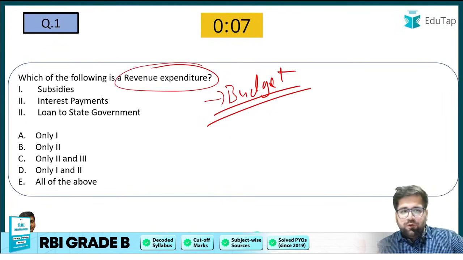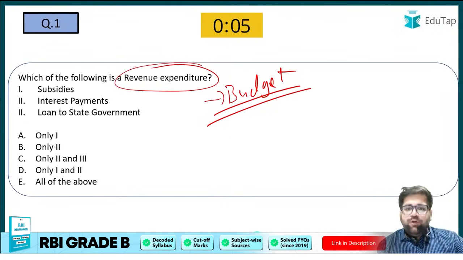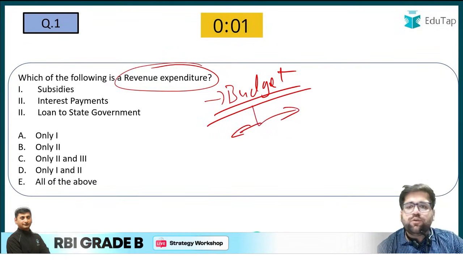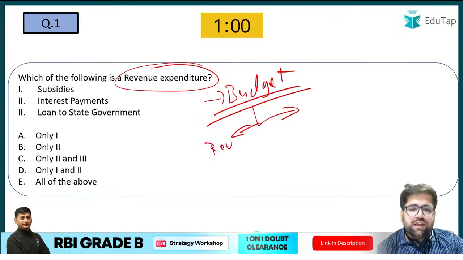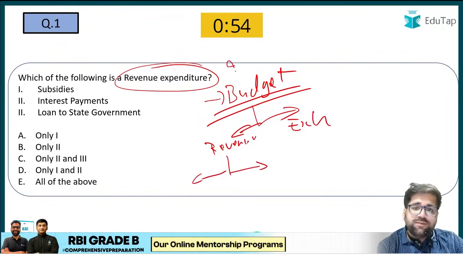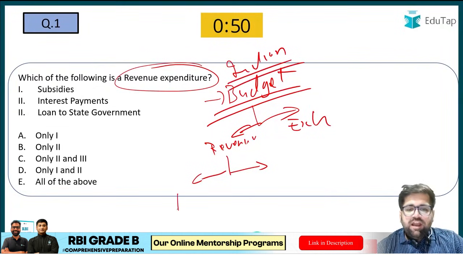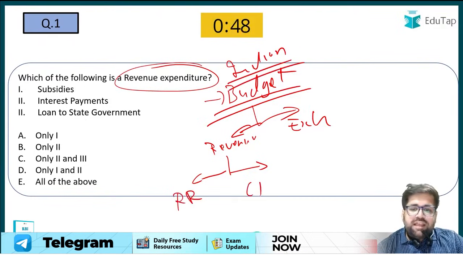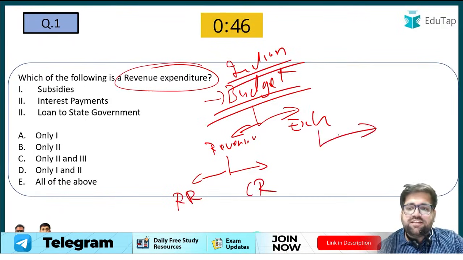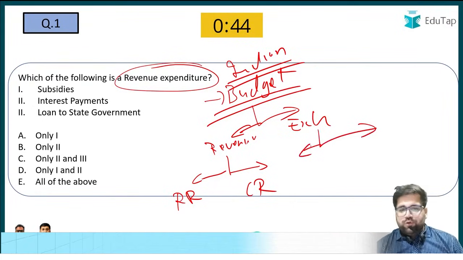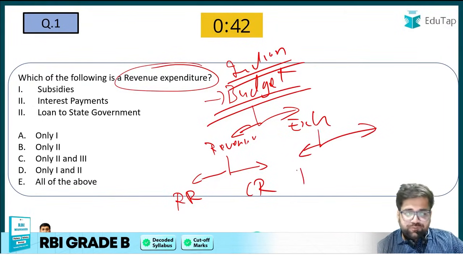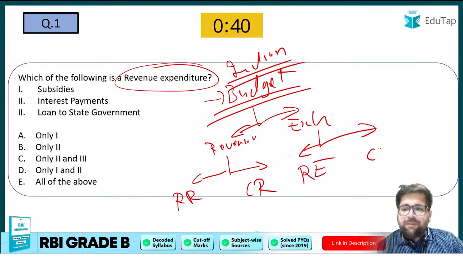Before going to the answer, I would like to tell you some small concepts. I'm not wasting much of your time. Budget is generally divided into 2 parts. The first is the revenue side and the second is the expenditure side. Under revenue, we have 2 types, and this is generally speaking of the Indian budget. Under the revenue budget, we have revenue receipts and capital receipts, and under expenditure, the same nomenclature goes through. There we have revenue expenditure and capital expenditure.